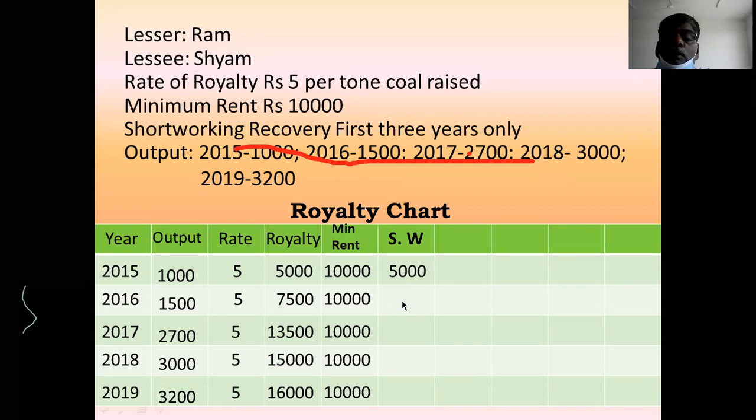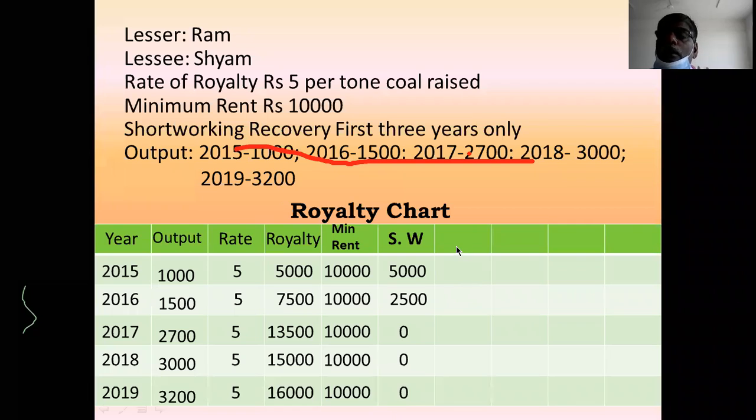Second year, minimum rent minus royalty is 2,500. Third year, there is no short working because royalty is more. Fourth year and last year, royalty is more. Therefore, first year short working 5,000, second year 2,500, third, fourth and fifth year 0.